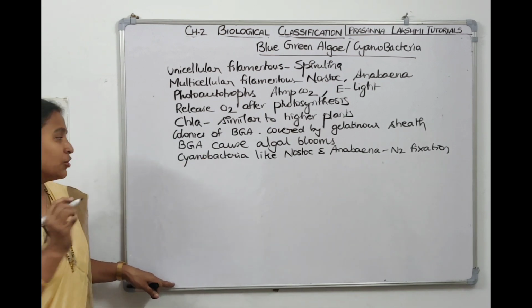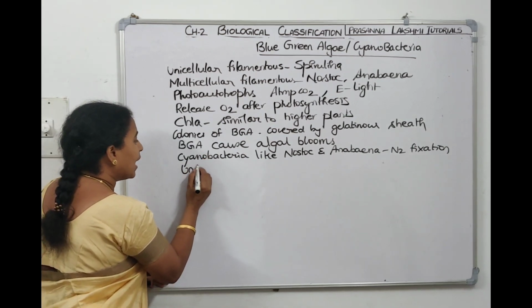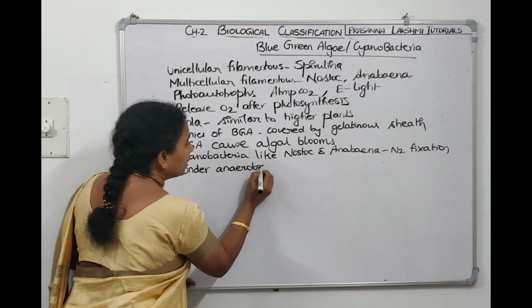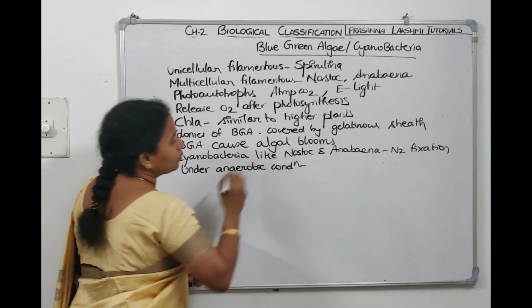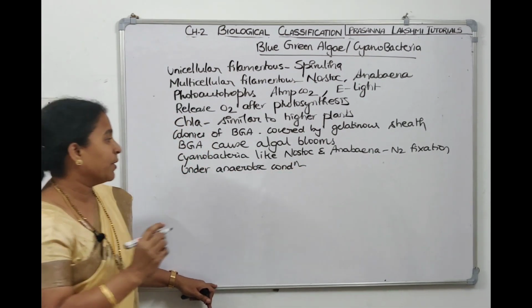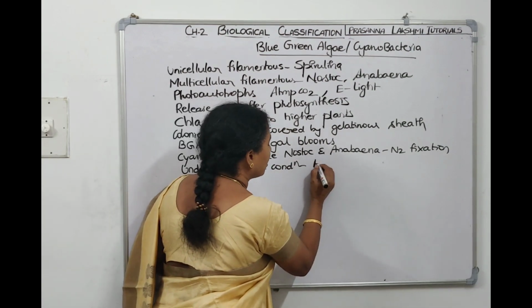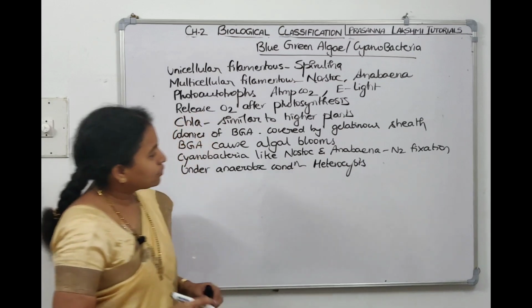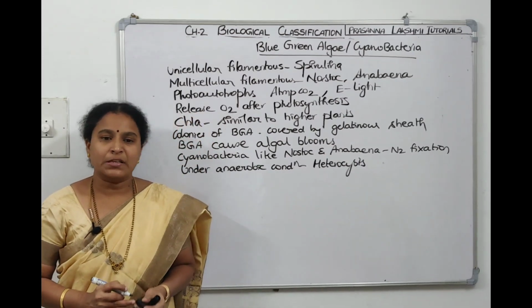They do nitrogen fixation under anaerobic conditions, in the absence of oxygen. Now, those heterocysts will provide anaerobic conditions. Those structures are called heterocysts. In the heterocystic form, they do nitrogen fixation.